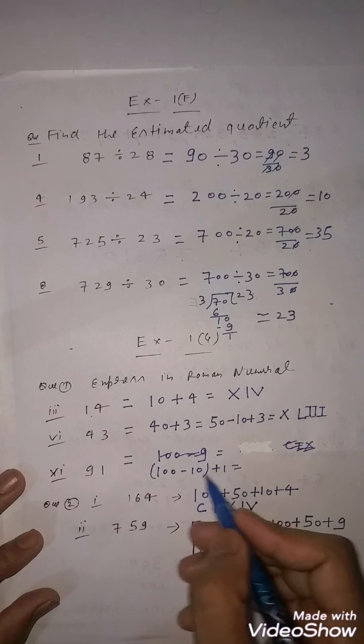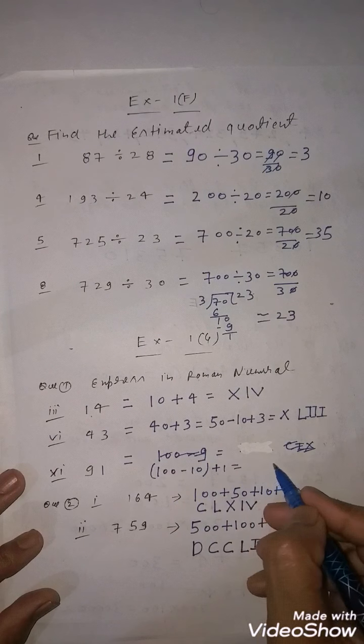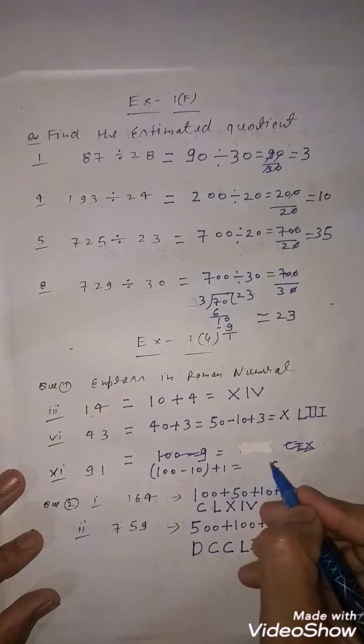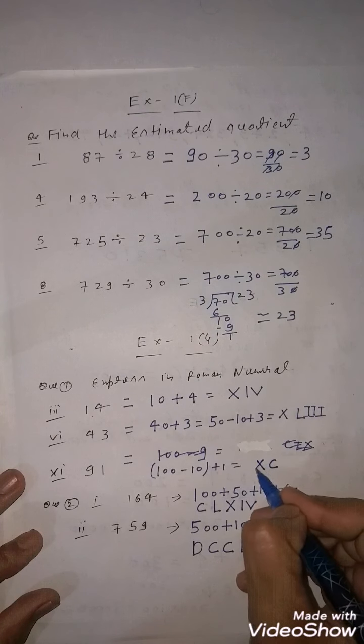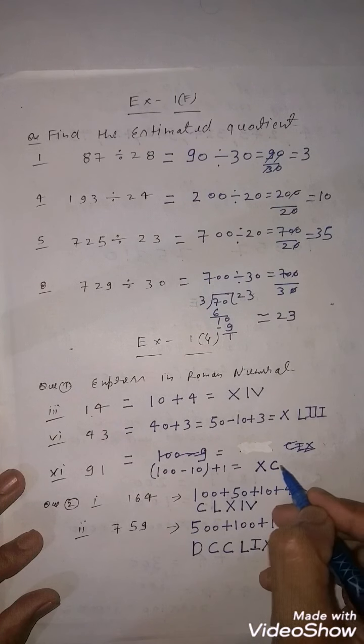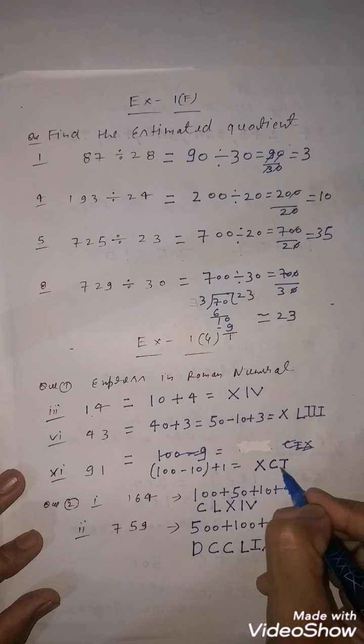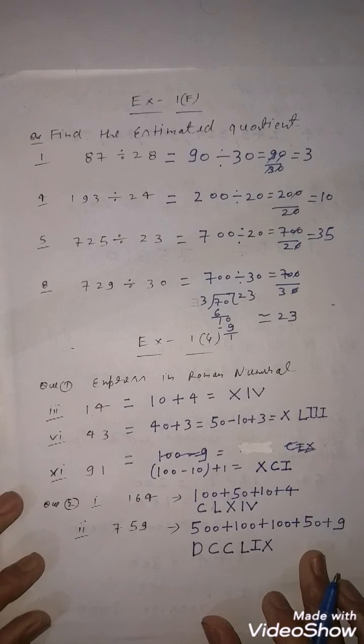100 minus 10, how will you find it out? You know that for 100 there is a C, and you have to find out 90. So here you will subtract X from this 100. Now this will become 90, and with 1 this is 91. So kindly correct this question. Now this is correct.